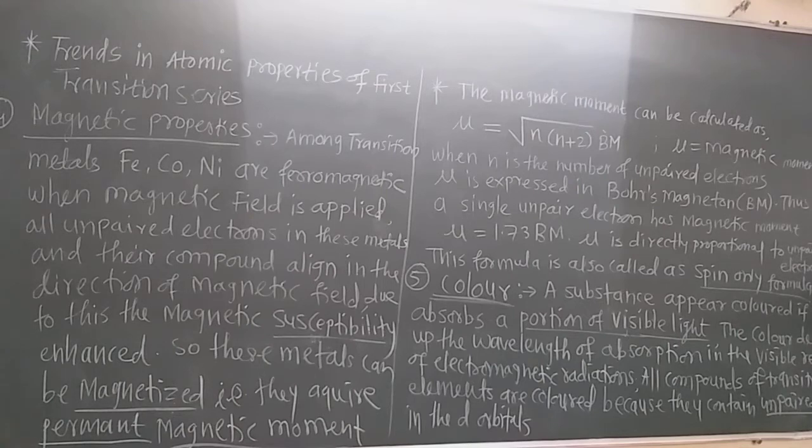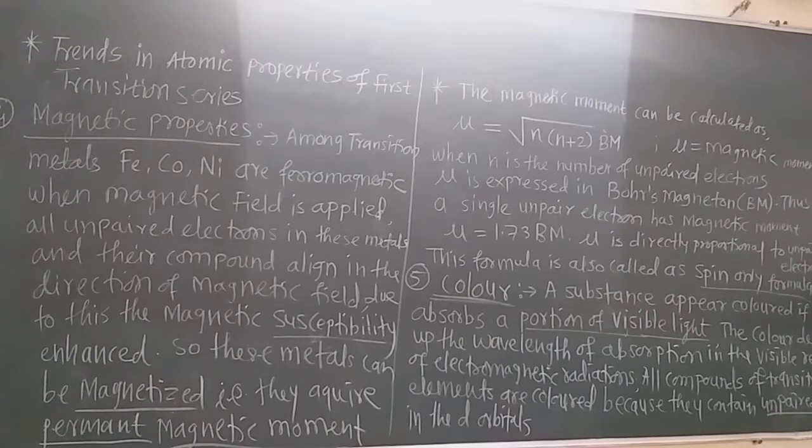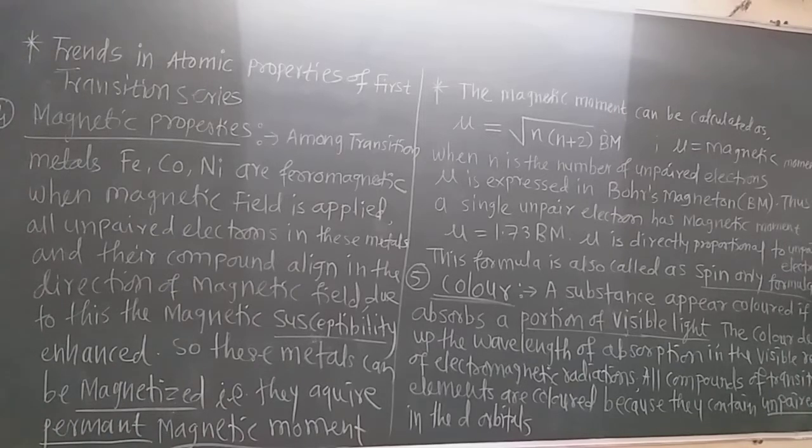But transition elements are paramagnetic. That is, the 3d elements from scandium to zinc, all these elements are paramagnetic in nature. Now there are some elements such as iron, cobalt, nickel among the transition metals which are also called ferromagnetic. Why are they called ferromagnetic? Because we can permanently magnetize them, as with a magnet.